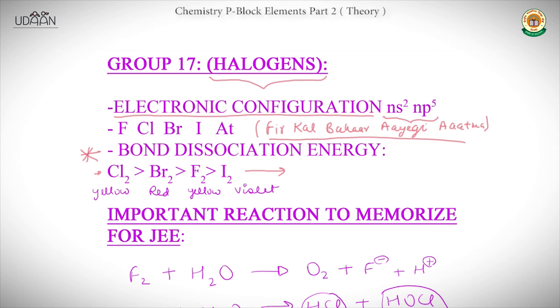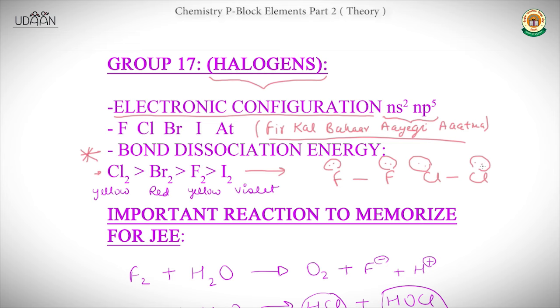And fluorine is behind because it has bond pair, lone pair repulsion. But chlorine does not have it. You will ask, why Sohail, is this happening? Because chlorine has a big size, so the electrons are far apart and the repulsions are minimized. Yes, that's due to the larger size.